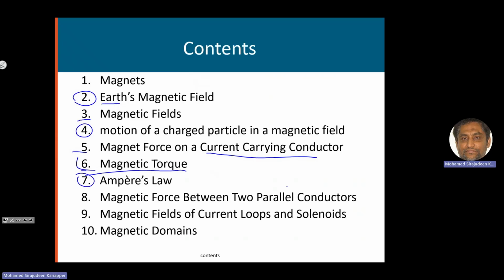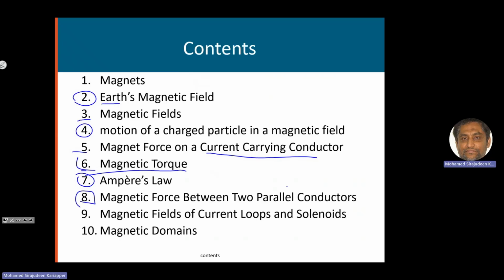Then you have Ampere's law, which gives you the magnetic field due to current. That's a law that tells you how we can get the magnetic field due to a current carrying wire. Number 8.